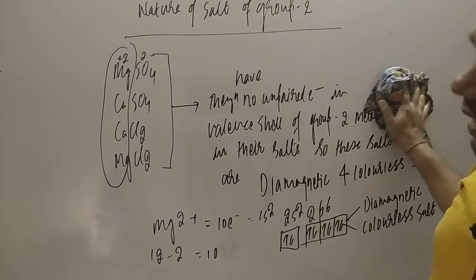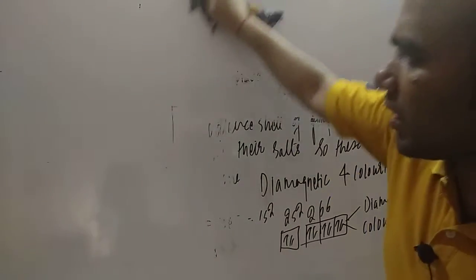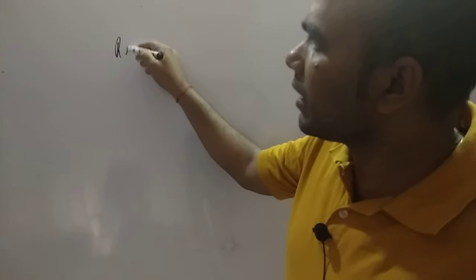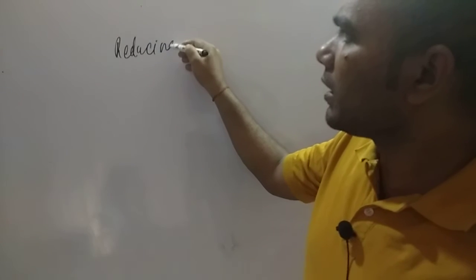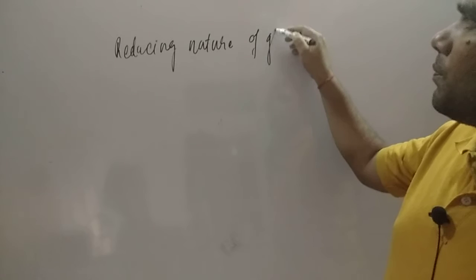They are strong reducing agents. You know, group 2 elements are strong reducing agents. Why are they strong reducing agents, student? Because they easily lose electrons. That is why they act as reducing agents, strong reducing agents. So dear students, let us have a look in detail here: reducing nature of group 2 metals.